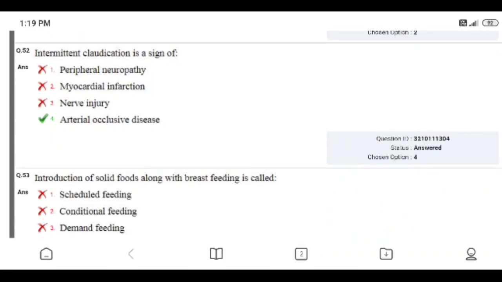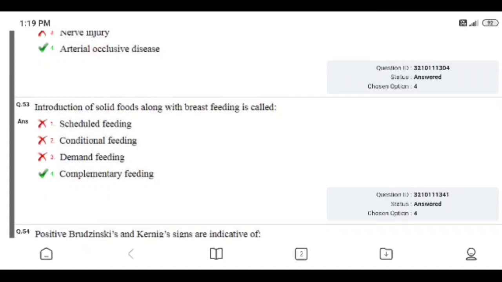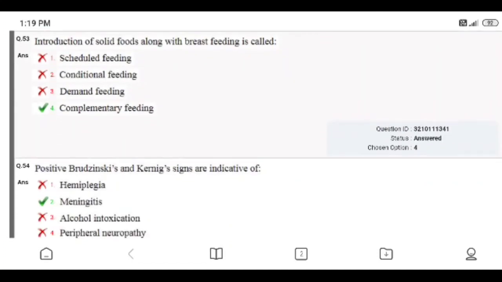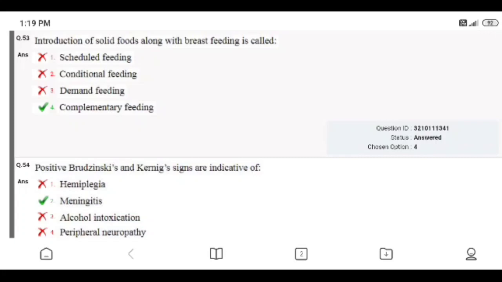Introduction of solid foods along with the breastfeeding is called: scheduled feeding, conditional feeding, demand feeding, complementary feeding. Right answer is complementary feeding. I chose option 4, so the answer is correct.